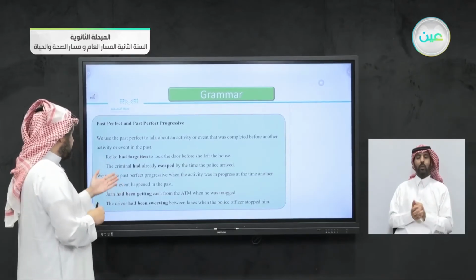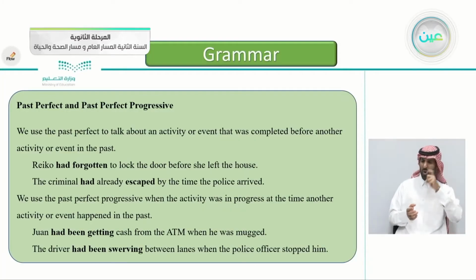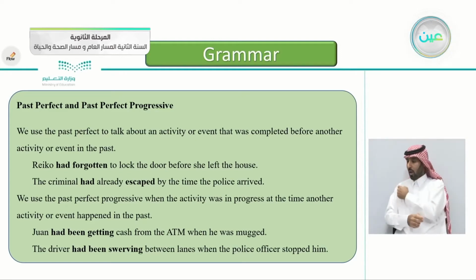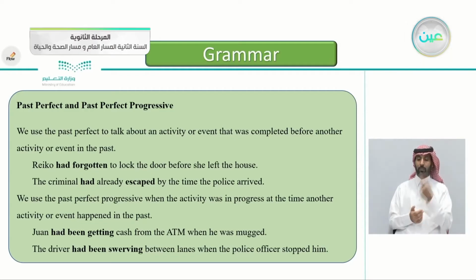The other example here, the criminal had already escaped by the time the police arrived. So we have two actions, the escaping of the criminal and the arrival of the police.